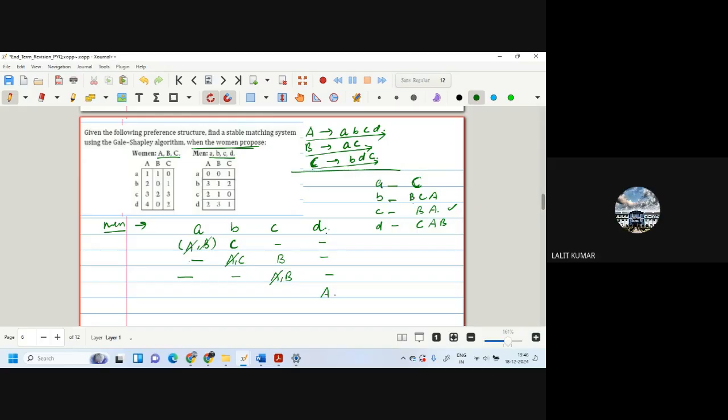So we are left with B, C. For C, it will be B. Take the third column: the third column is B, and this is blank. So these are the choices we get.